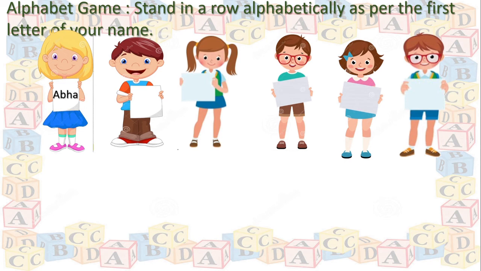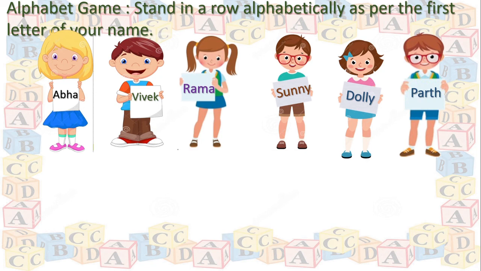Yeah, she is Abha. Second one is Vivek. Good. Third, Rama. Next is Sunny. Next girl, Dolly. And the last boy's name is Parth.